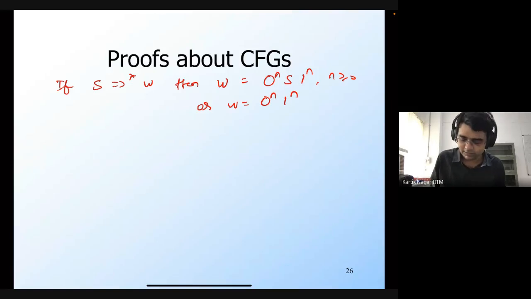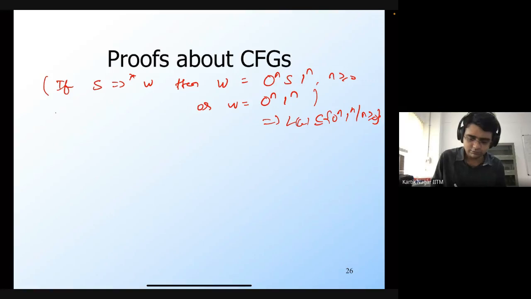So in this statement, the only terminal string is of the form 0^n 1^n, and that's why any terminal string that you can derive from S will be of the form 0^n 1^n. So what I'm saying is that this implies that the language of G is a subset of 0^n 1^n, where n is greater than or equal to 0. So we are going to prove this.